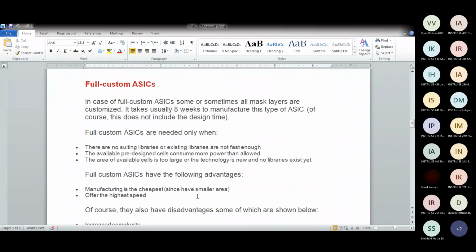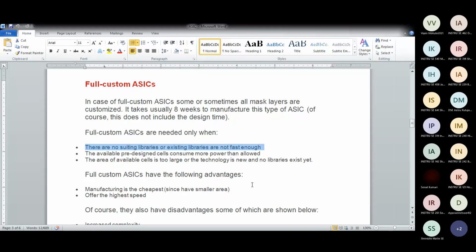Fully custom means the customer gives his requirement of the controller, and the manufacturer makes it specifically and exclusively for them. It is needed when no suitable libraries exist. Libraries are standard files made by others which you can use in an application.